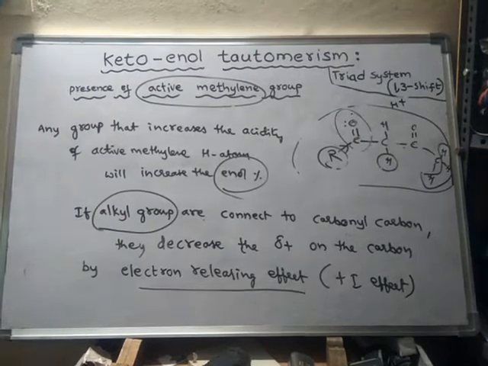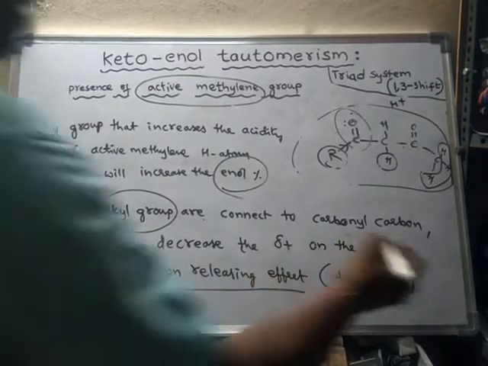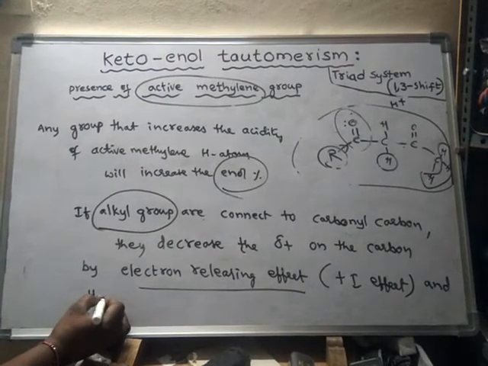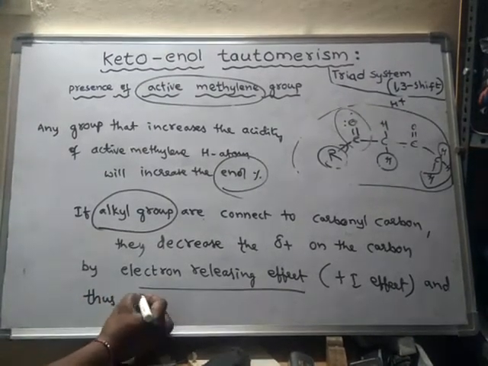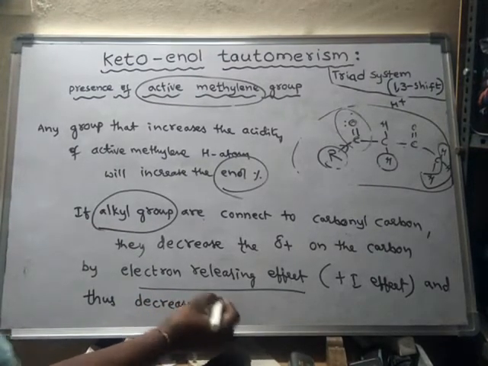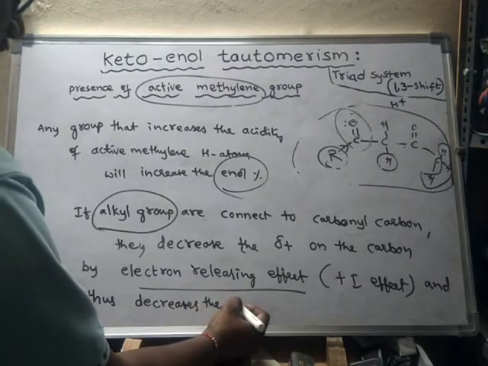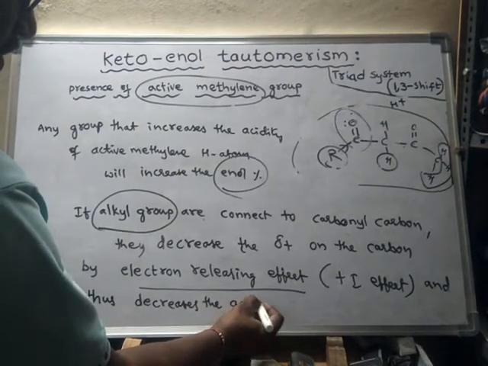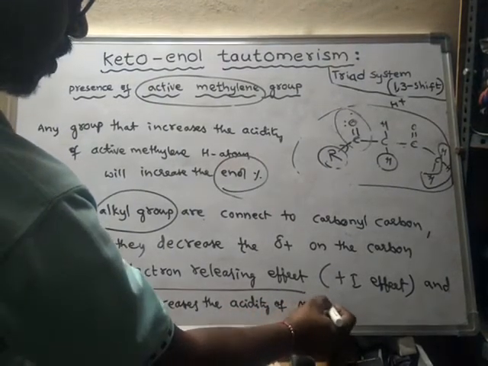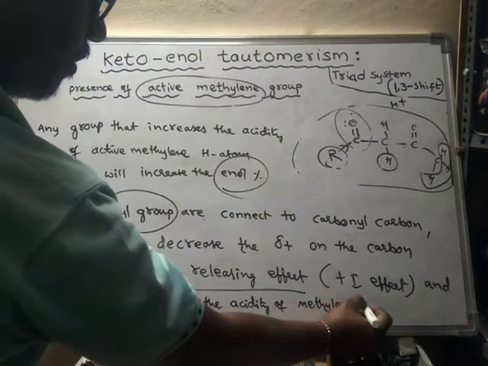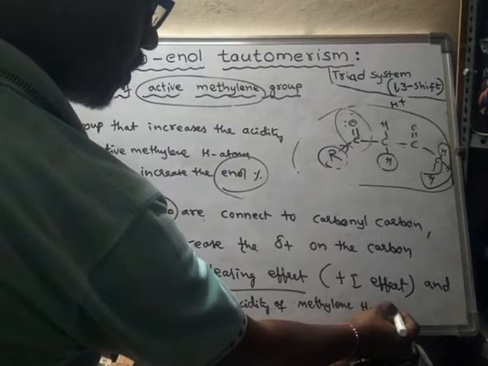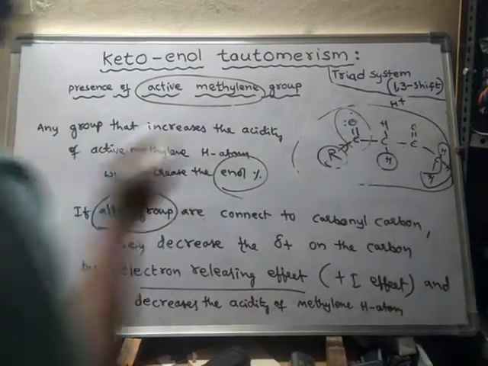So the electron releasing effect decreases the acidity of methylene hydrogen. These are said to be methylene hydrogen atoms.